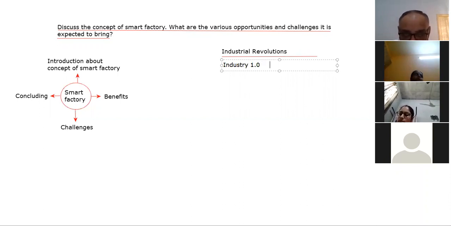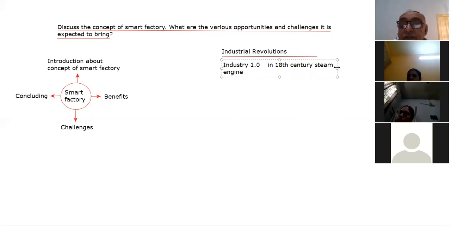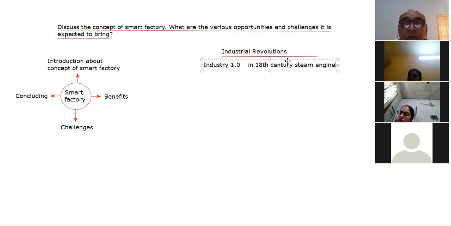This revolution came in the 18th century, with the invention of the steam engine, right? And after that,